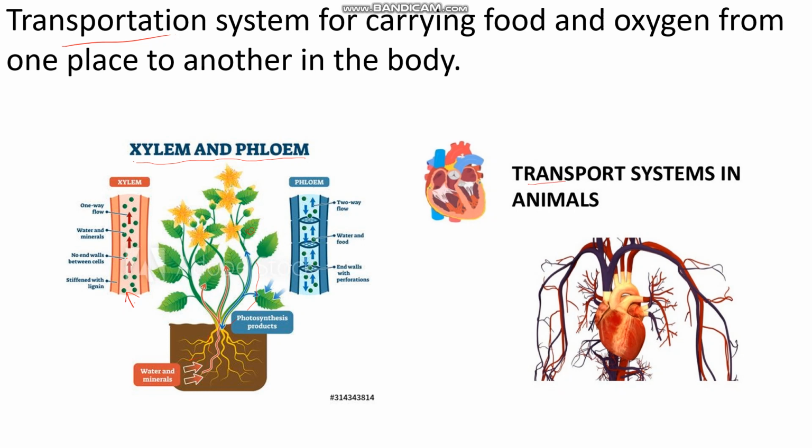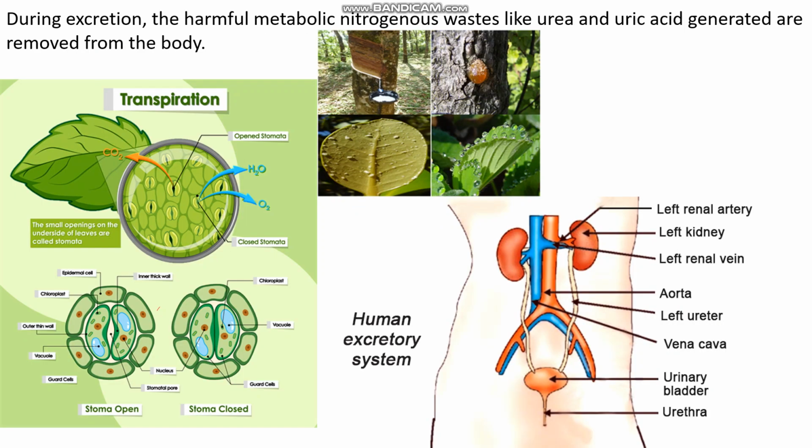In animals, especially in human beings, transportation occurs through the heart. The heart is the organ responsible for transportation of oxygen, carbon dioxide, digested food materials and energy to different parts of the body. It occurs through a double circulation system. So now, the final thing is excretion.